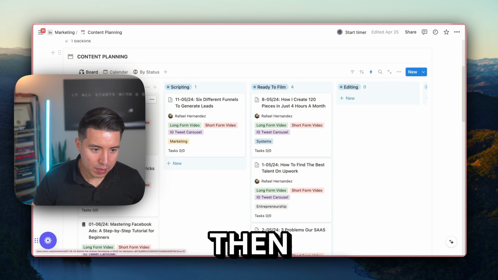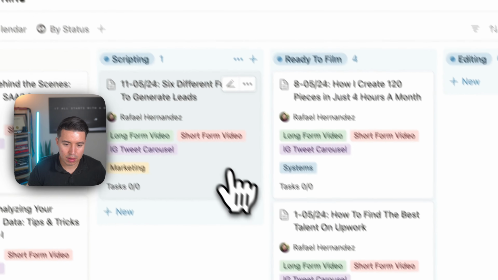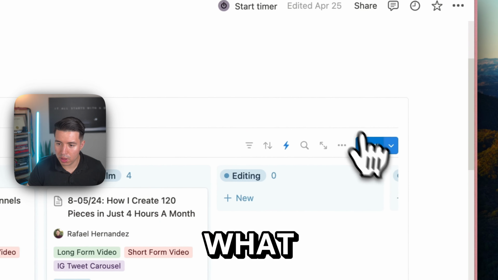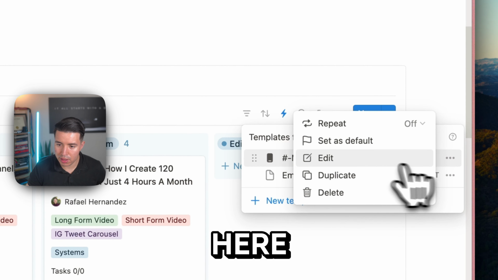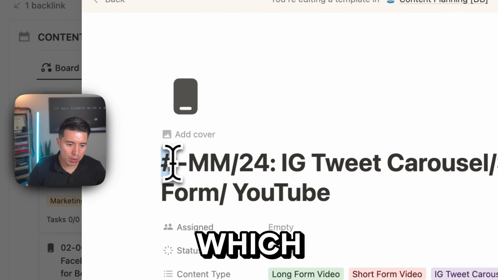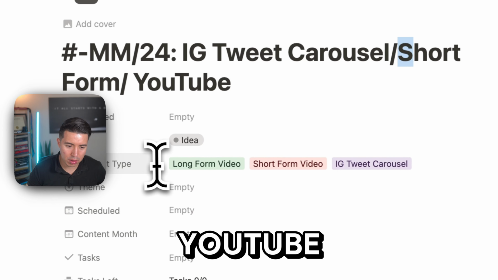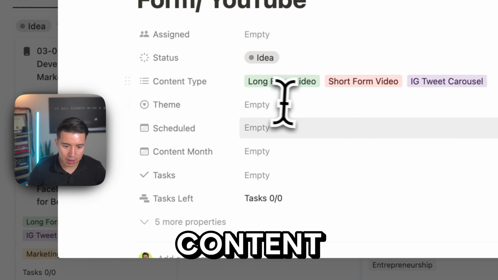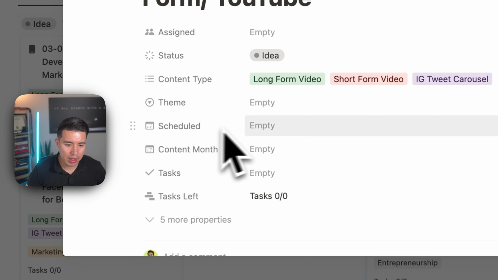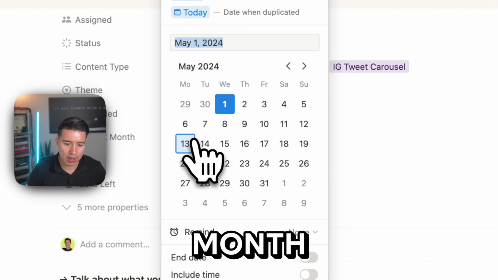And then once I get into scripting, let me show you what the template looks like. Here's the month, the year, and which number thread it is. This is a tweet carousel, short form, YouTube, all of that. I have the content type, the theme, who it is assigned to, whether it's scheduled, and which month it is.